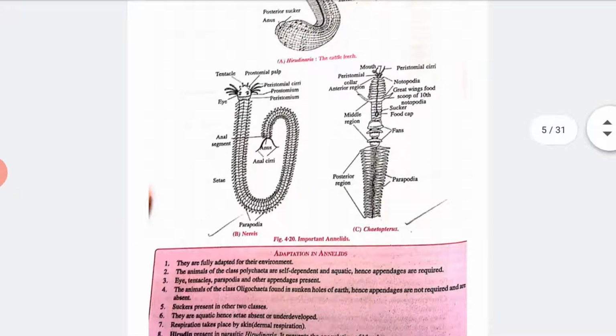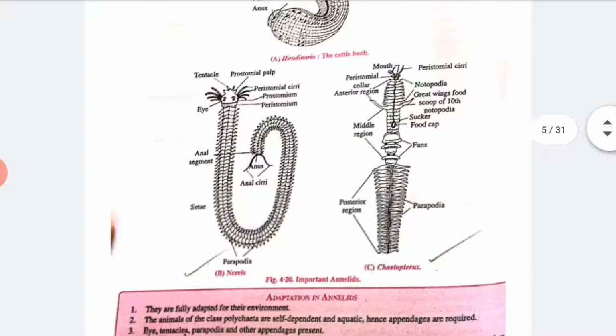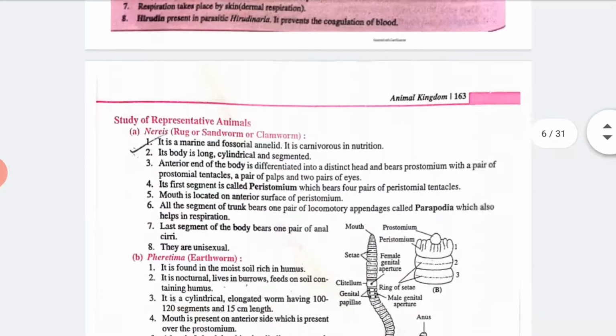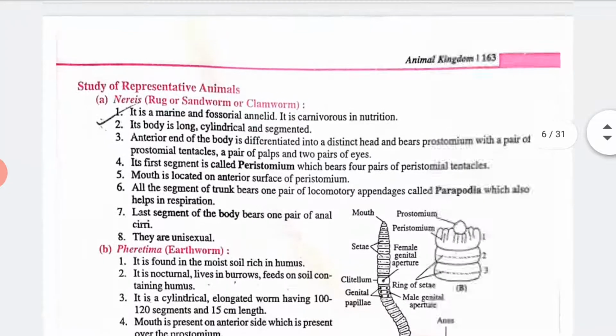Now, see here it is written, this is Nereis. One example we can also see, according to the representative animal, Nereis, which is the ragworm or sandworm, or we can say clamworm. It is a marine and fossorial annelid.